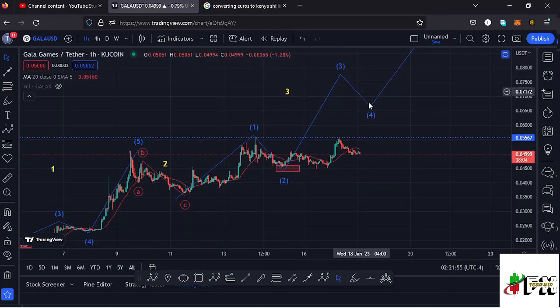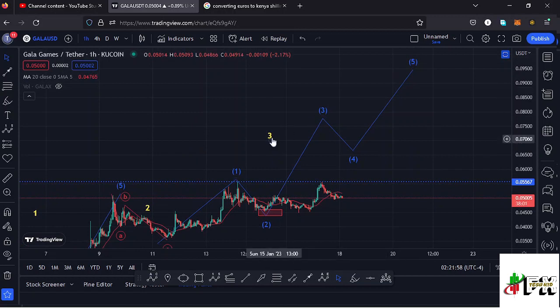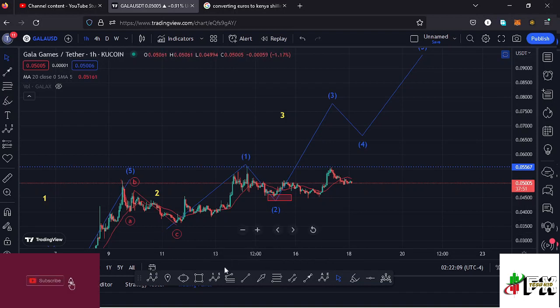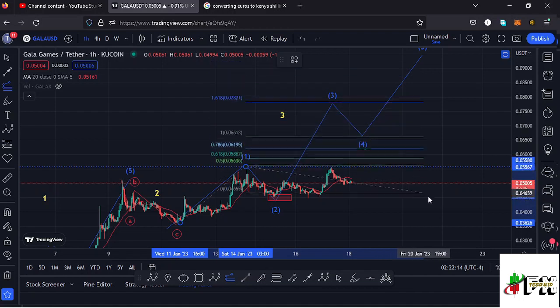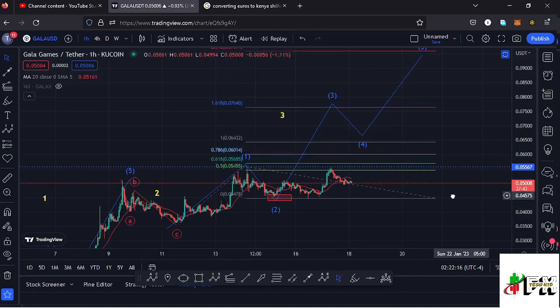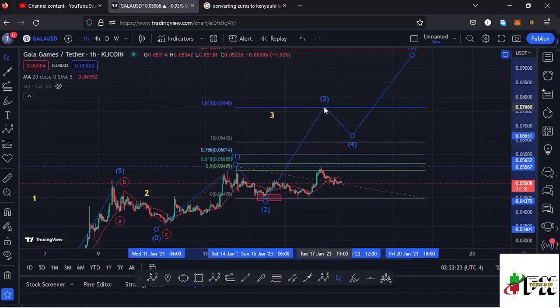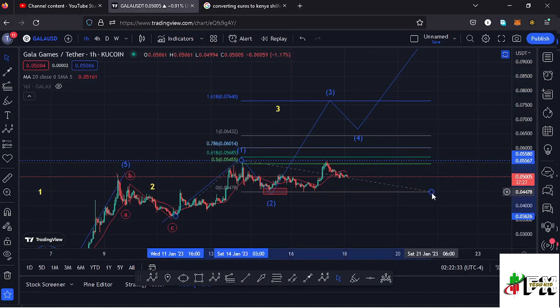And I believe whatever we are seeing at the moment could be the start of the formation of this wave 3 before we see a wave 4, then a wave 5 completing the formation of this higher EDU12 con 3 to the upside. And by first sketching out a minimum target area to the upside in the formation of this wave 3 of this EDU12 structure in blue, I can connect the trend-based Fibonacci from the low of the first wave to the high of that wave 1, then drag the fibs to the low of the second wave, and that gives me a minimum target area to the upside in the formation of this wave 3 at the fib level 1.618, which lies at around the $0.0764 mark. And that is the minimum that I would expect that wave 3 to the upside to do before we see a wave 4, then continue pushing even higher in the formation of that wave 5.